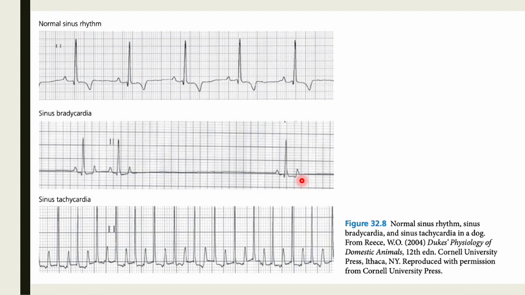When we say sinus tachycardia, there is a faster than normal sinus rhythm. So this one, one PQRST complex, another one, another one, and so on and so forth.